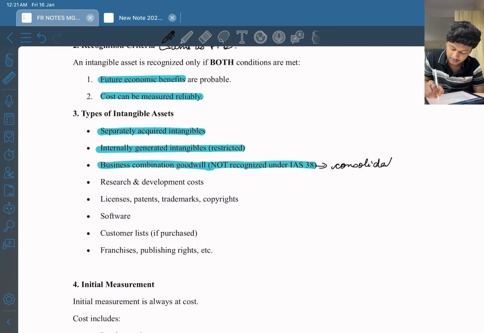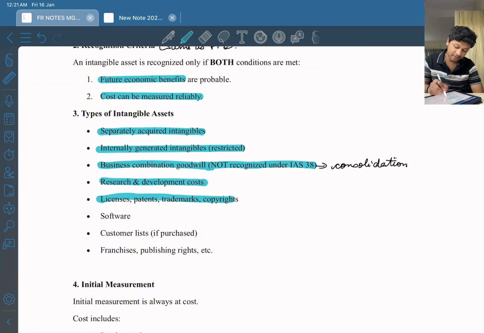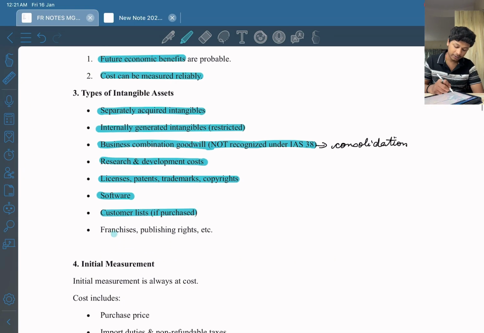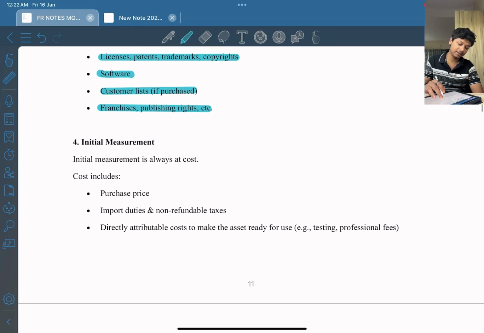Which is a different standard. Okay. Research and development cost, license, patents, trademarks, and copyrights, softwares, customer list if purchased. So you have to remember that customer list if purchased can only be capitalized. Internally generated, it cannot be capitalized. Okay. Franchisees, publishing rights, etc. are also a type of intangible assets.